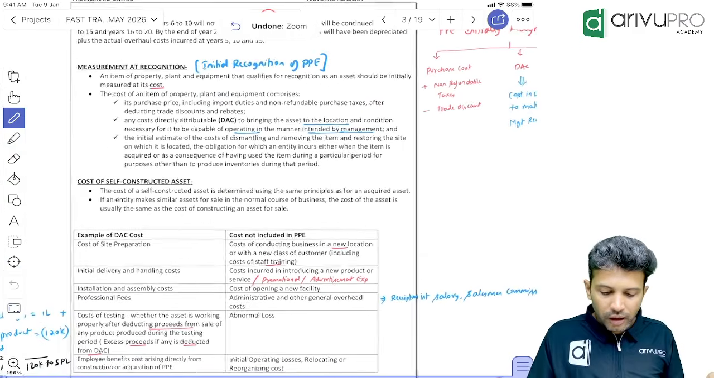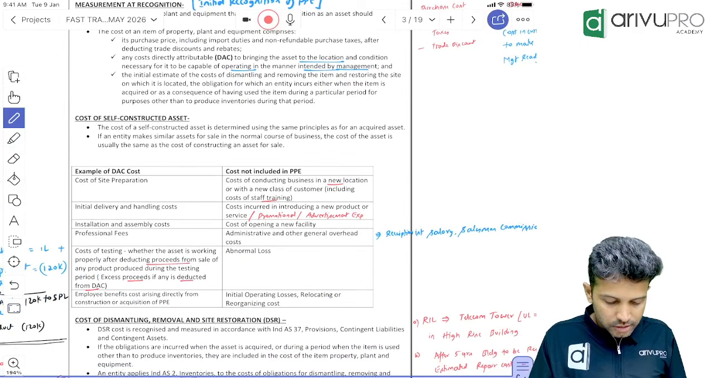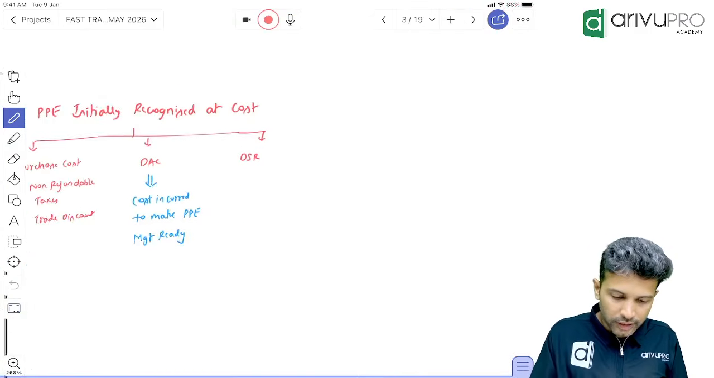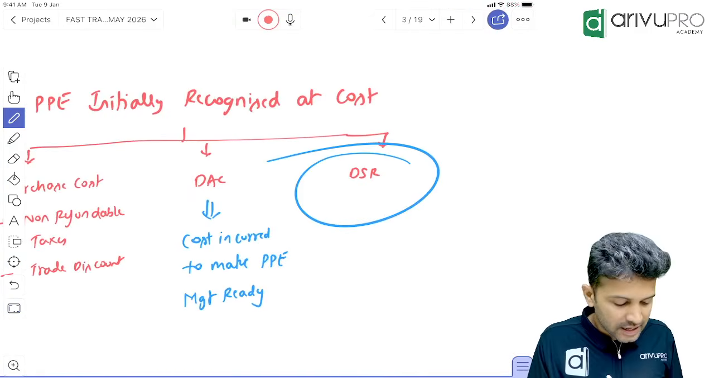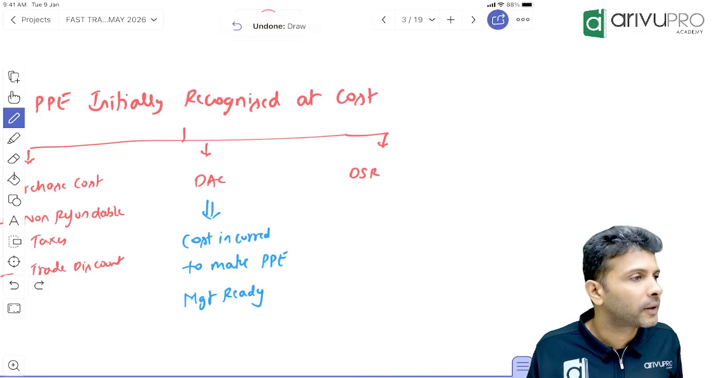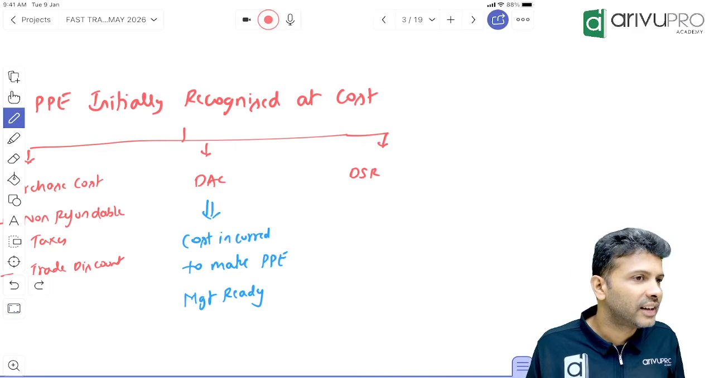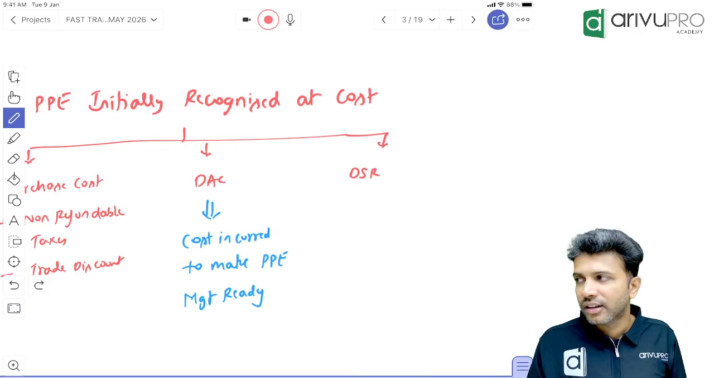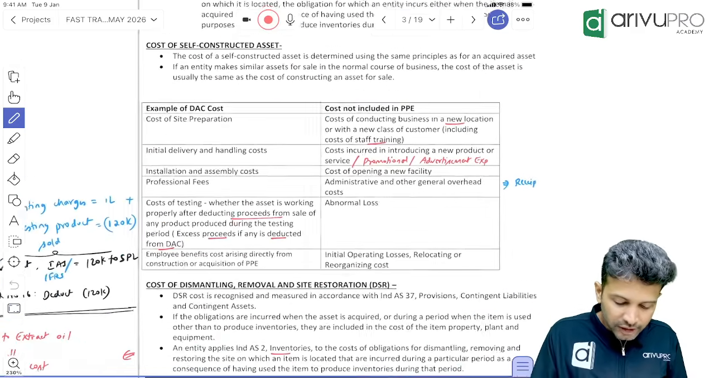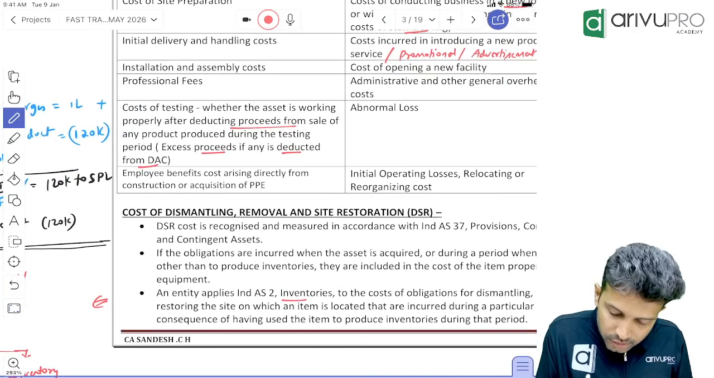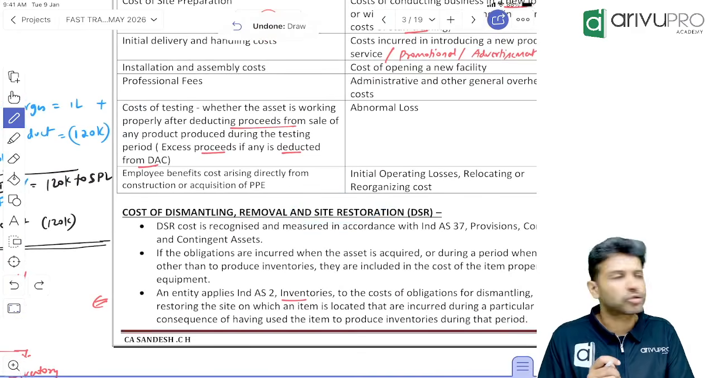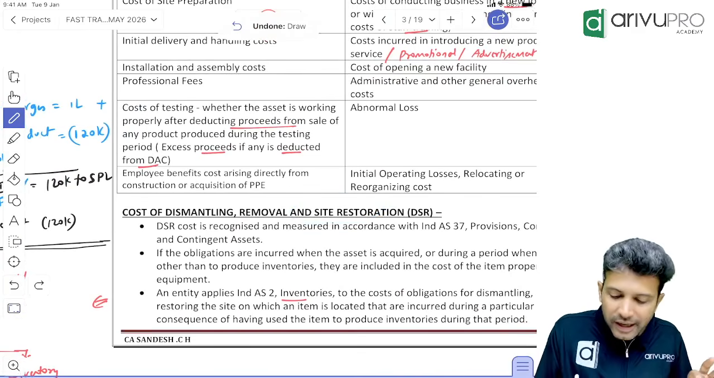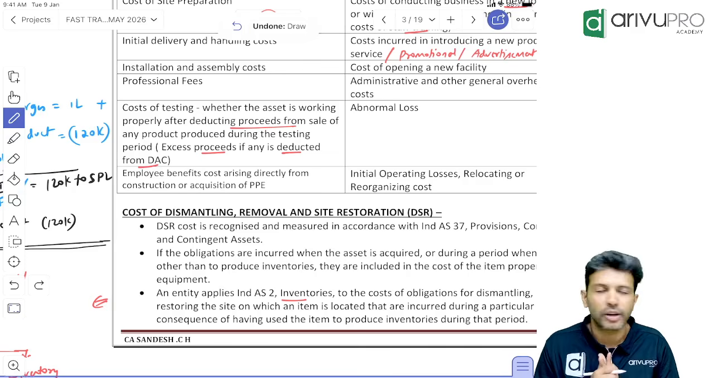Now people, maybe this one I'll come to it in a bit. Okay, next one is DSR. Anybody remembers what is the full form? Same thing we have used in Enter. DSR. Decommissioning and site restoration cost, or dismantling and removal cost also you can call it. Decommissioning and site restoration cost.